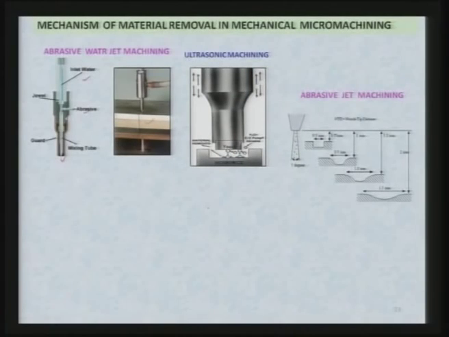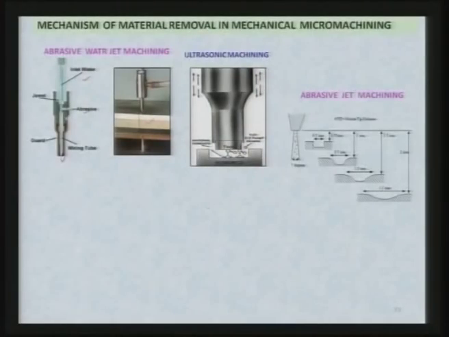In case of ultrasonic micro machining, again the abrasive particle size goes significantly low, and the size of the tool also has to be in terms of micron size. Then only will you be able to drill the hole or create features of micron size. The rest of the principle remains the same, except that here the frequency of vibration is very high, in terms of megahertz rather than kilohertz. You can see here the feature created is just the cavity with the help of the tool, and this is the tool holder which is vibrating at megahertz frequency.